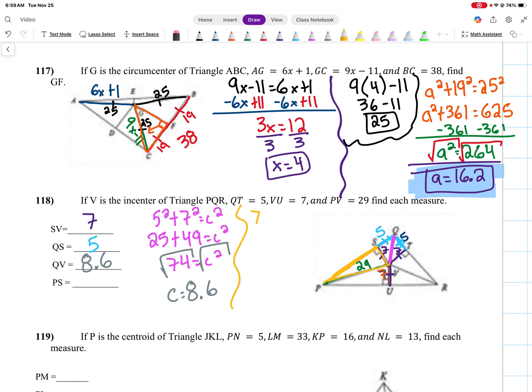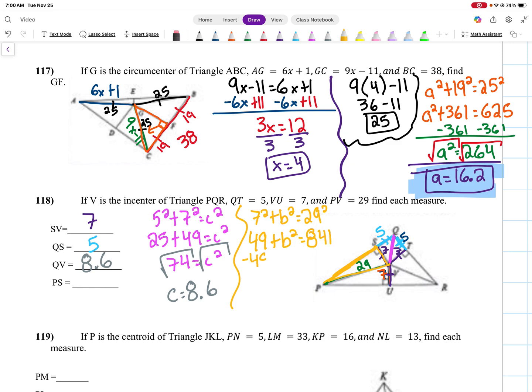So I'm going to say it's 7 squared plus B squared equals 29 squared, right? You could have said A squared plus 7 squared equals 29 squared, but it's okay. It doesn't matter which way we wrote that, right? A and B are fine for both, knowing the sides, but we're going to go through and solve it again, right? 49 plus B squared is equal to 29 squared, which is 841.